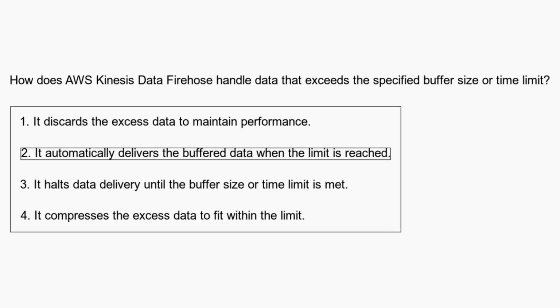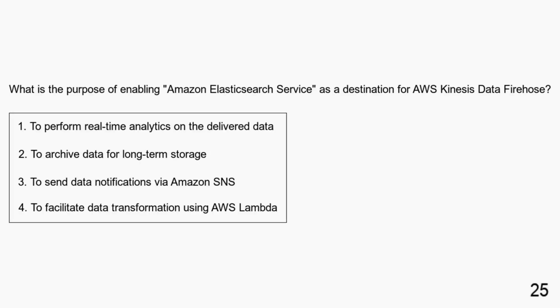AWS Kinesis Data Firehose automatically delivers the buffered data when either the buffer size or the time limit is reached. What is the purpose of enabling Amazon Elasticsearch Service as a destination for AWS Kinesis Data Firehose? To perform real-time analytics on the delivered data. To archive data for long-term storage. To send data notifications via Amazon SNS. To facilitate data transformation using AWS Lambda.